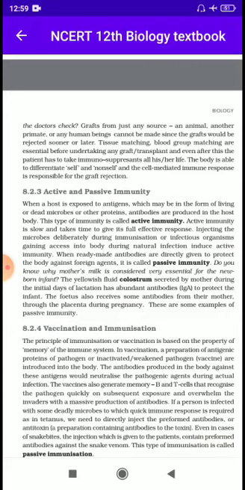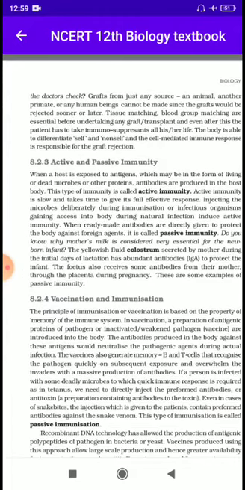When ready-made antibodies are directly given to protect the body against foreign agents, this is called passive immunity. So dear students, if ready-made antibodies are introduced into the body of an infected person, then this type of immunity is called passive immunity. Do you know why mother's milk is considered very essential for the newborn infant?